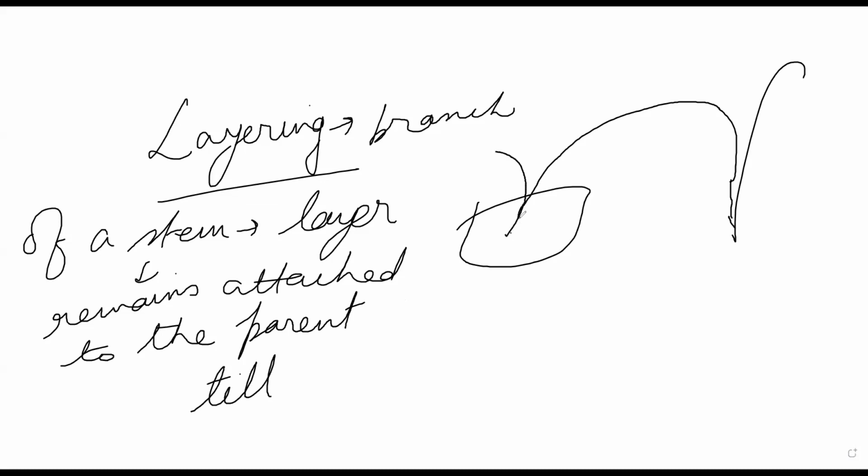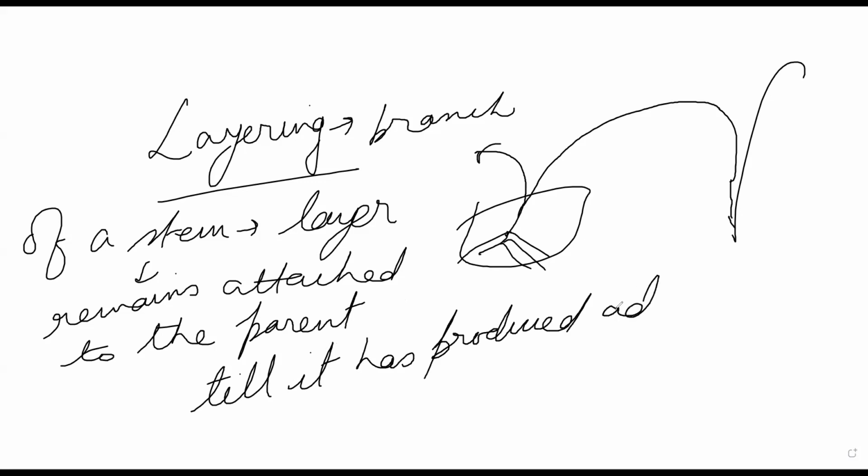Means till this has produced adventitious roots down under. So that is the main thing about layering. Always know that. We don't have to become a farmer here, but that is how layering works.